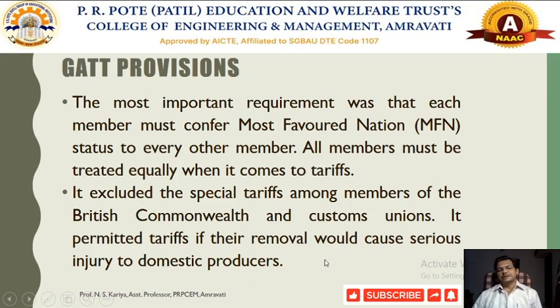So here some particular clauses were there, particularly special tariffs introduced for the member countries involved in international trade with the British Commonwealth, as well as some other customs unions.